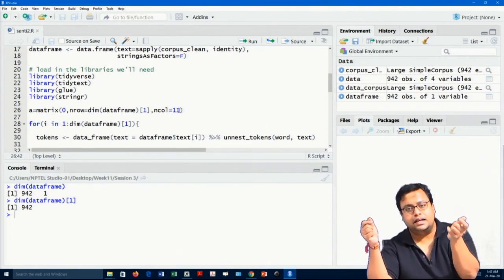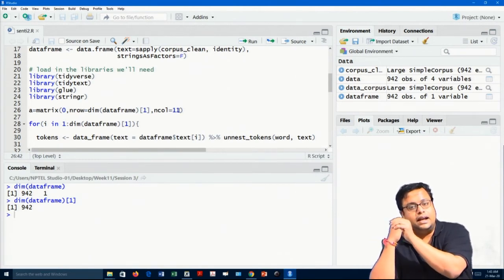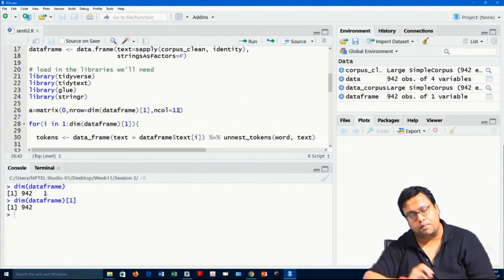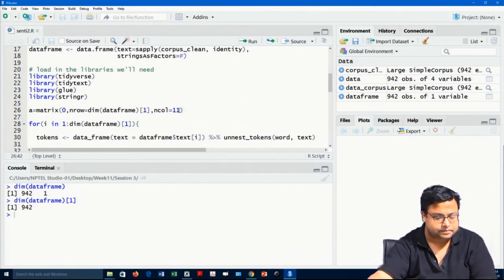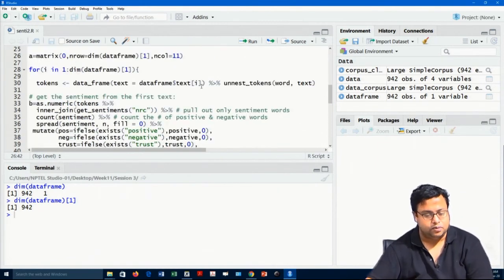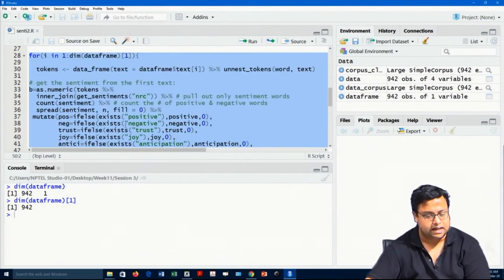How many words are associated with negative sentiment? That will go to the negative one. And then how many words are associated with anger, fear, and all of these things will be populated. So, I am creating a matrix like that. Then I am running a for loop, which starts from here and ends here.